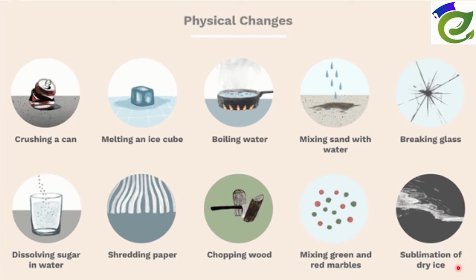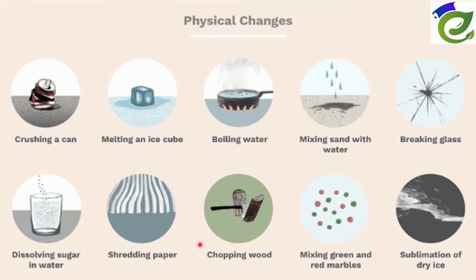Sublimation of dry ice. In sublimation of dry ice, no new substance is formed, only the physical state is changed, so it's a physical change. As I said earlier, most of the physical changes are temporary, not all. Here you can observe melting of ice and boiling of water are temporary changes which are reversible, whereas chopping of wood is a permanent change which cannot be reversed. So most of the physical changes are temporary, not all.